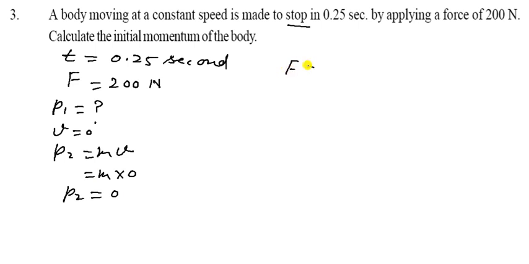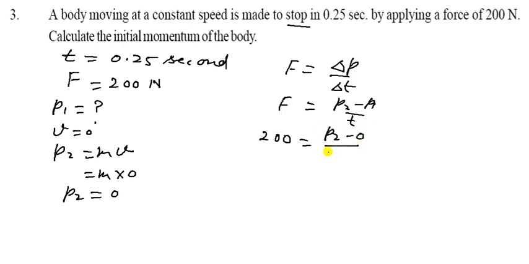Now T is given here, and as you know, the formula is F is equal to del P upon del T. That means it is P2 minus P1 upon T. F is given as 200 Newton, so you can write here 200. P1 we don't know, and time is given as 0.25.